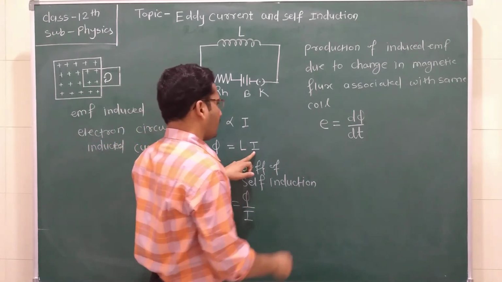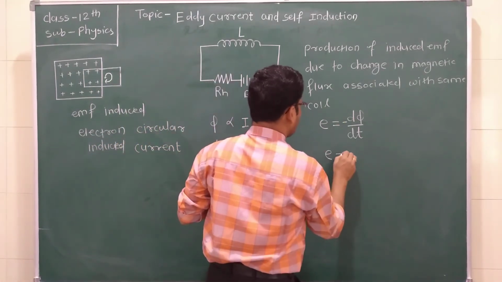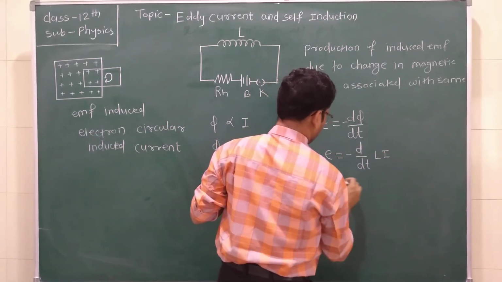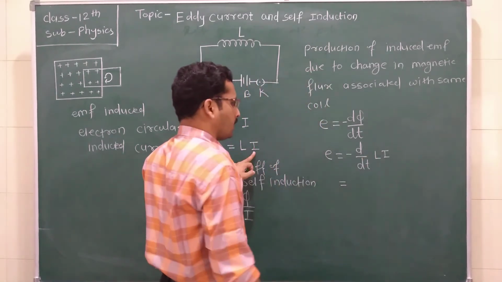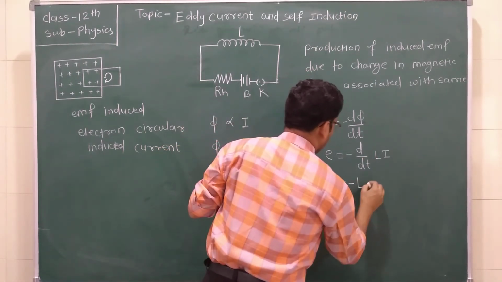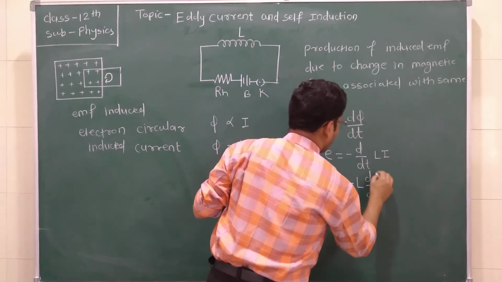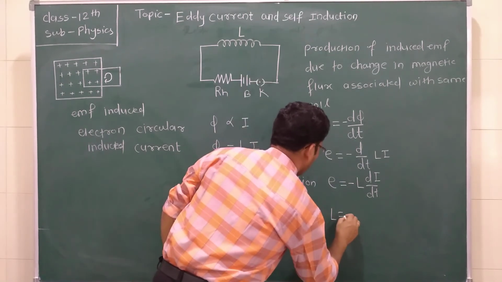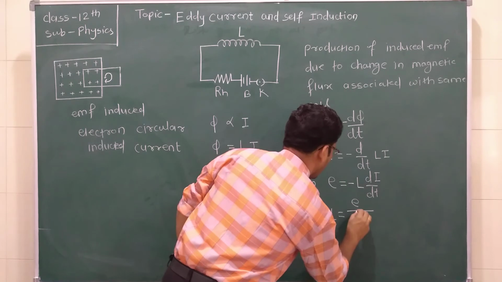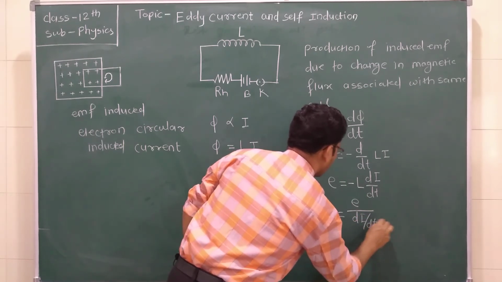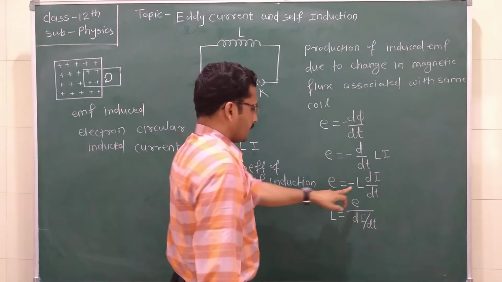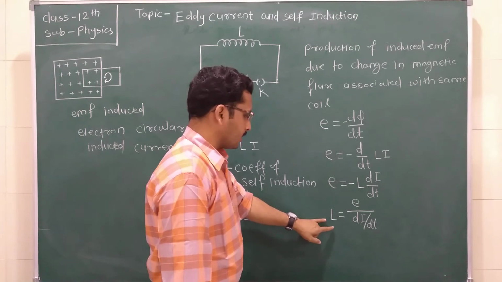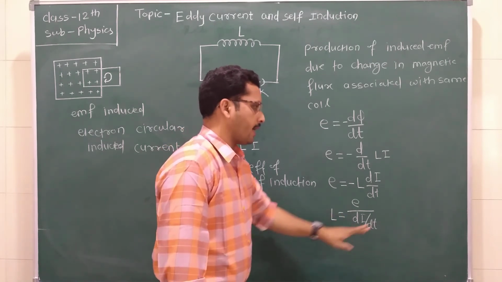This phi is equal to L multiplied by I. So we can write E is equal to minus d by dt of L into I. But as L is a constant, we take it out, so minus L into dI by dt. So this is the EMF. So we can also write L is equal to E upon dI by dt. The negative sign is omitted because we are dealing with the magnitude of the self induction.